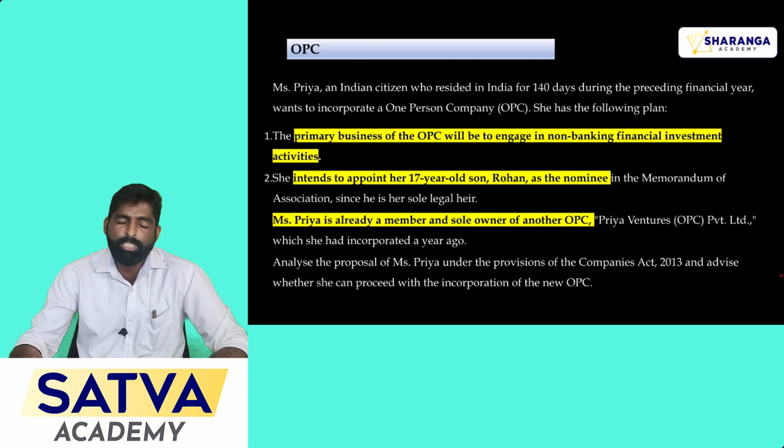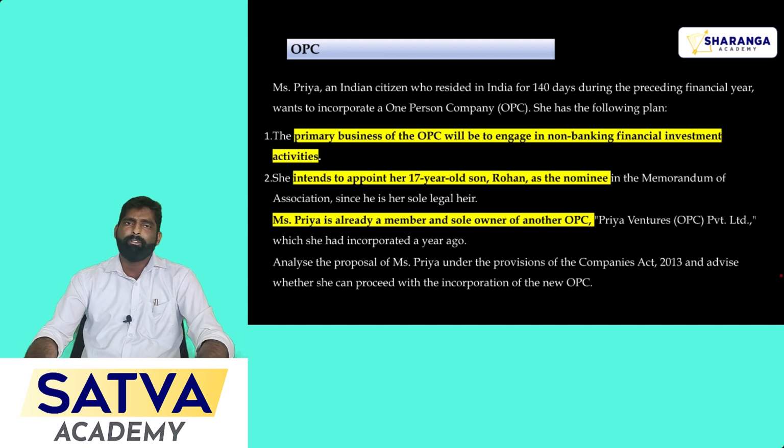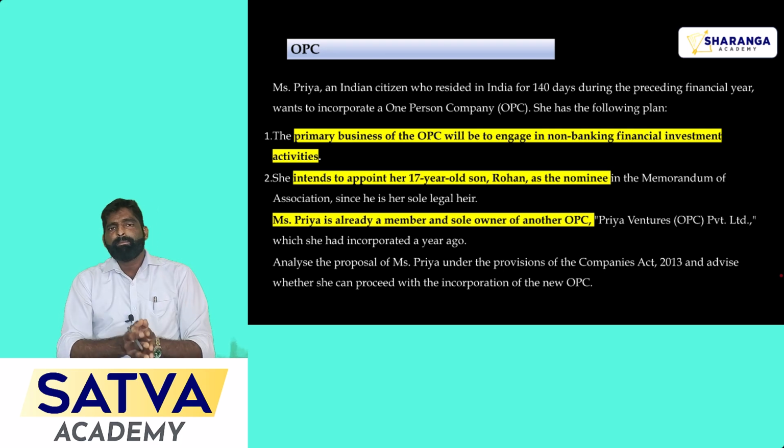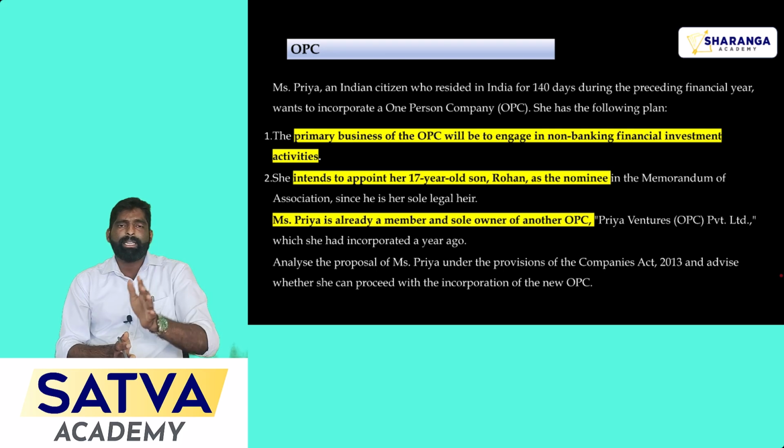Okay, next move to the next topic, that is OPC, One Person Company. This is a special kind of company where, if a person wants to start his business for small transactions, or wants to start a business instead of a sole proprietorship, he can go for the One Person Company. He can enjoy the separate legal entity status if he forms the company under One Person Company status.